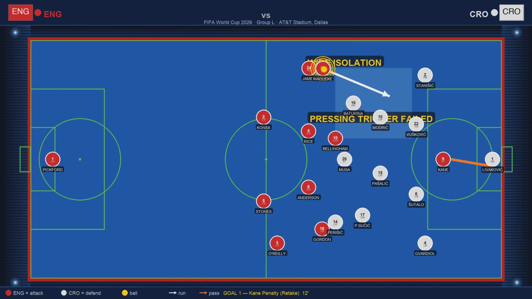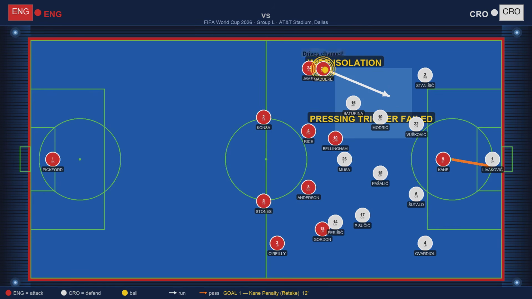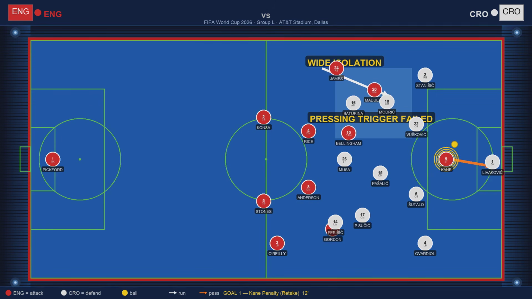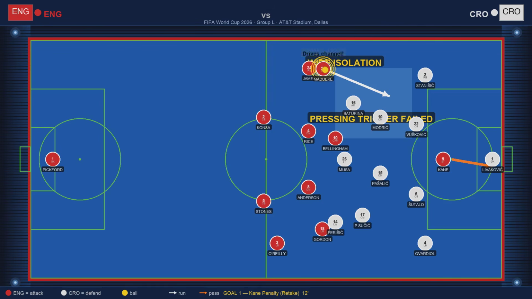England's pressing trigger forced exactly this situation. Madueke receives in Croatia's right channel, isolated one-on-one against Modrić. Watch Modrić's starting position. He's been tracking Bellingham's central movement, which means he's half a stride late when Madueke suddenly accelerates wide. By the time Modrić turns to press, Madueke has already entered the danger zone. The challenge is late, the foul is clear.